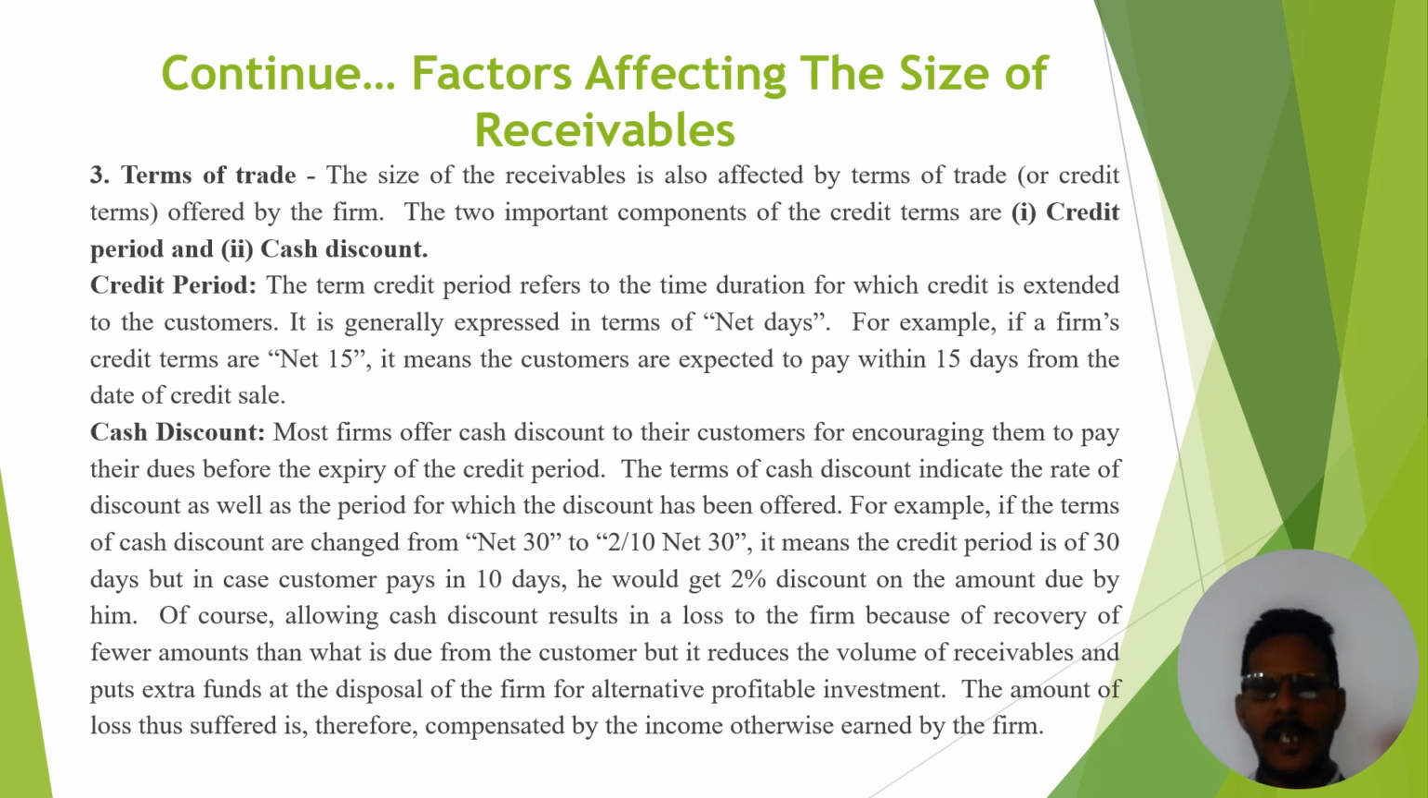Here, of course, allowing cash discount results in a loss to the firm because of recovery of a smaller amount than what is due from the customer, but it reduces the volume of receivable and puts extra funds at the disposal of the firm for alternative profitable investment. The amount of loss thus suffered is therefore compensated by the income otherwise earned by the firm. This is all about the factors.